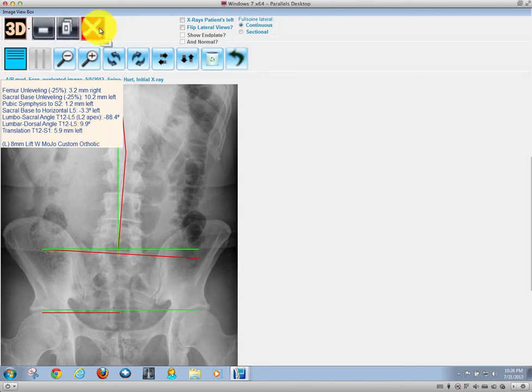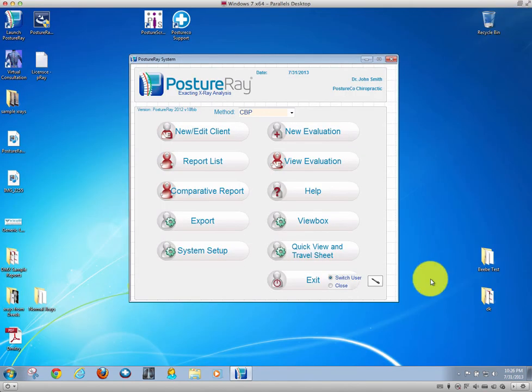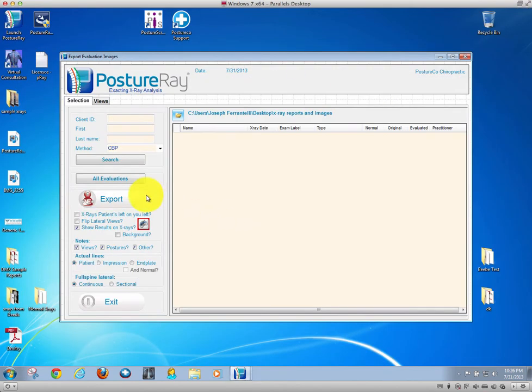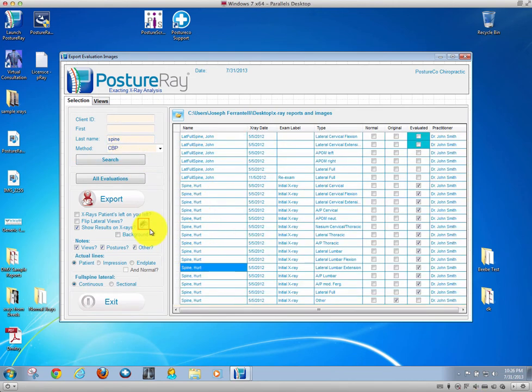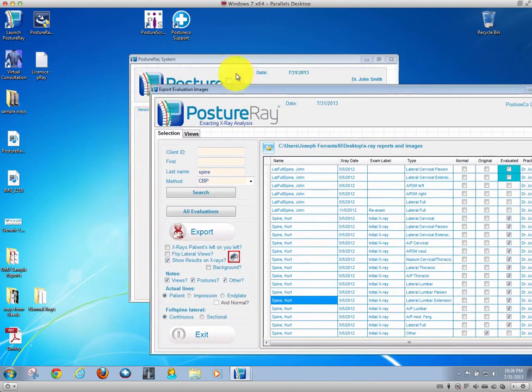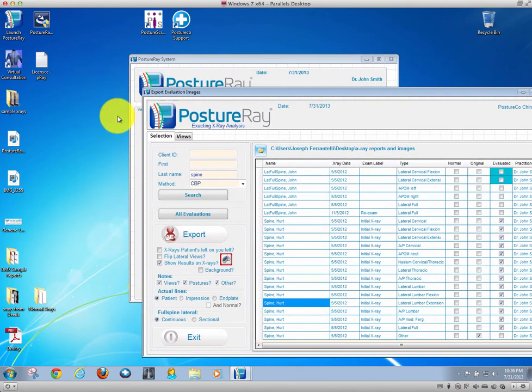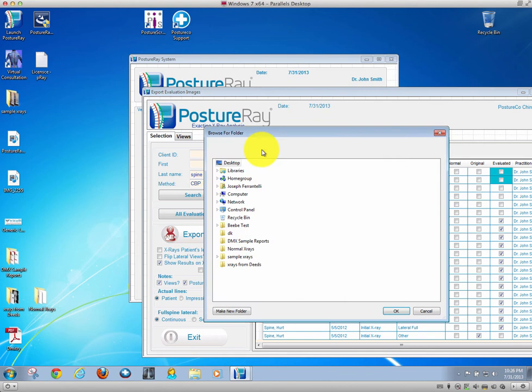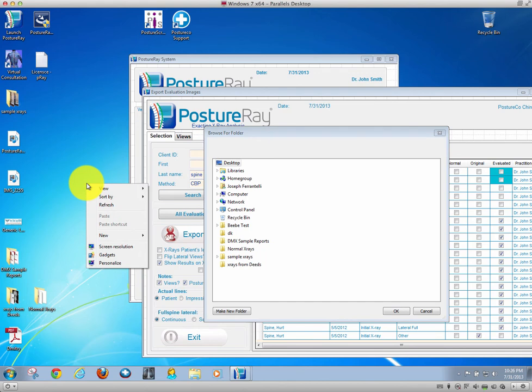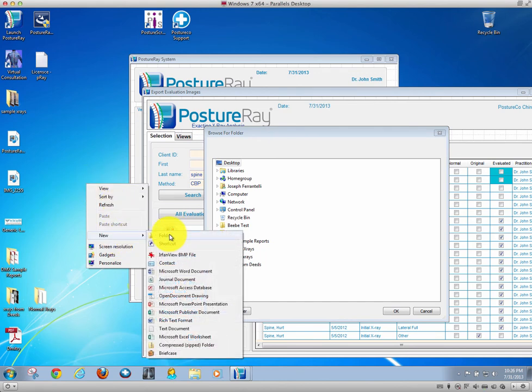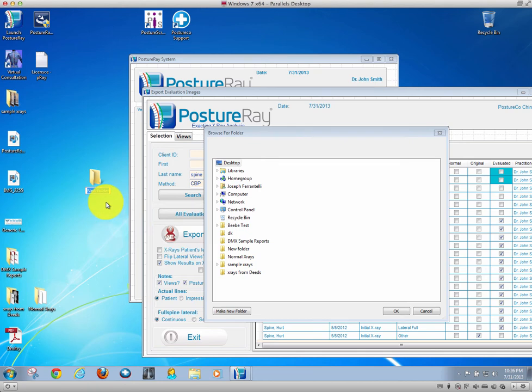So I know you guys are going to love that, because now if I went in and I was going to export this film, let's just go ahead and do an export. And I want to export them to reports and images. I'm not even sure if that is, I don't think I even have that folder anymore. So let me make a folder out here just for demonstration. You would think that I would have this already done since I'm recording the screen, but I don't. So I'm going to just call this exported x-rays.